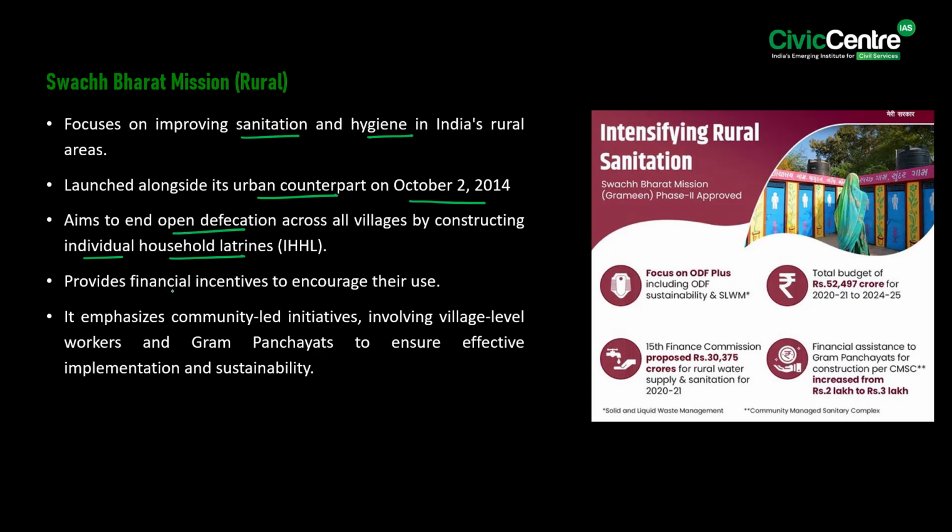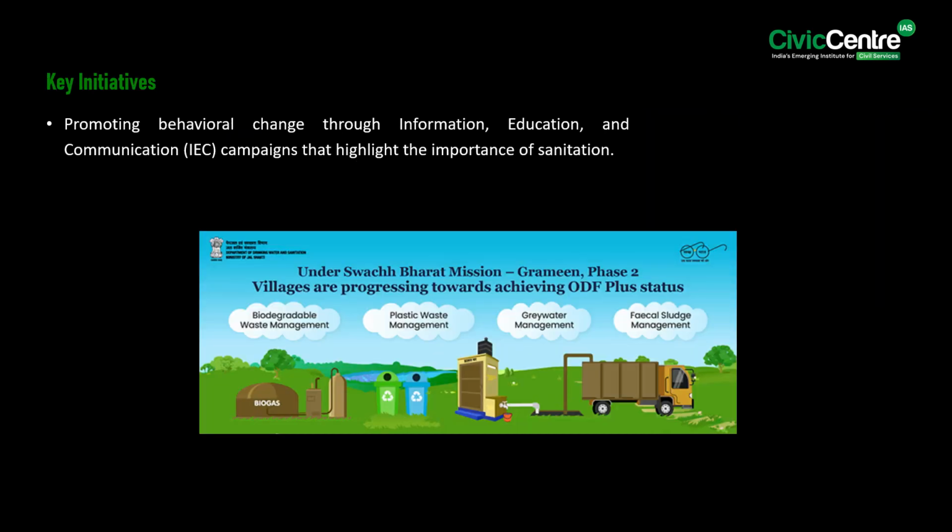Further, it also provides financial incentives to encourage their use. It emphasizes community-led initiatives involving village-level workers and gram panchayats to ensure effective implementation and sustainability. Notably, key initiatives include promoting behavioral change through information, education, and communication campaigns that highlight the importance of sanitation.